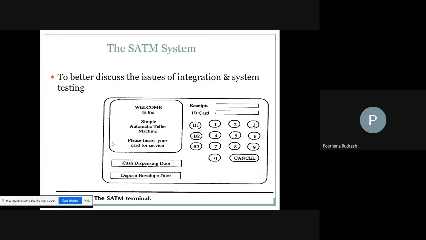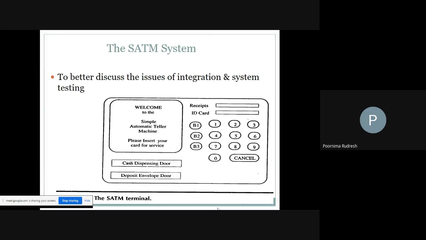Here we have 2 doors, the cash dispensing door and the deposit envelope door. Cash dispensing is for withdrawing the amount, so it dispenses the cash to the customer or user. At the deposit envelope door, the user can deposit the amount to the bank through the ATM machine.